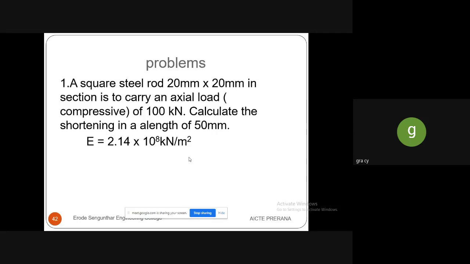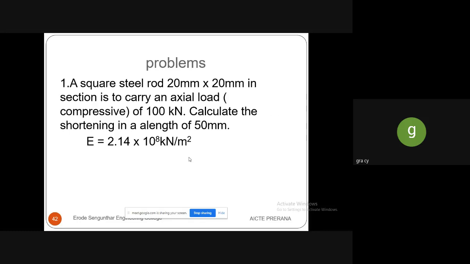Then the relationship between the Poisson's ratio in terms of bulk modulus and rigidity modulus can be written as mu is equal to 3K minus 2G divided by 6K plus 2G. So let me see the problems. According to this relationship, we have to solve some problems so that it will be easy to analyze this paper.